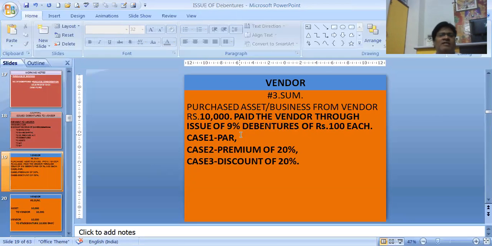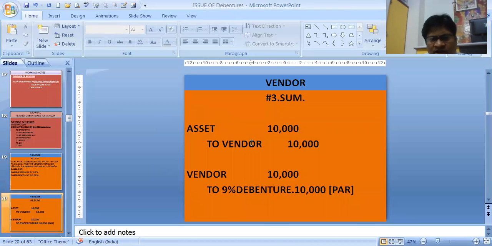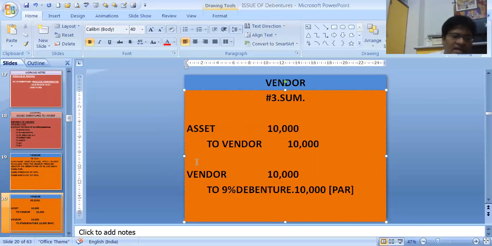We can issue the debentures at par, we can issue the debentures at premium, and we can issue the debentures at discount. So purchase of asset. First of all, we are buying asset, so that will be asset to vendor. And then we are issuing the debentures to the vendor at par, case 1.